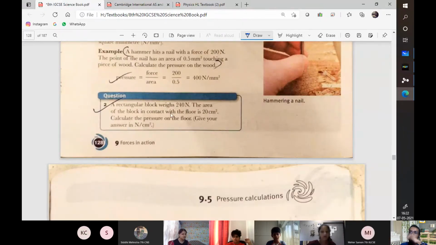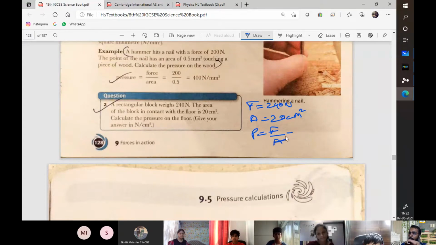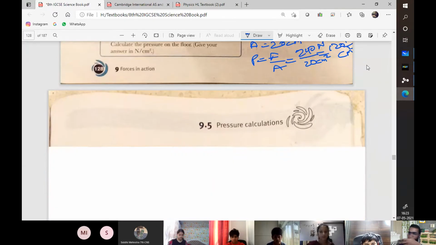Now here, we've been given that the rectangular block weighs 240 newtons. So I know that the force is 240 newtons. And I know that the area of the block which is in contact with the floor is 20 centimeters squared. Pressure will be force upon area, which will be 240 upon 20. Now, bear in mind this is Newton and centimeter square, which will give me the value as 12 Newton per centimeter square, not meter square. So, depending on what quantities are given, you will rearrange the units of it.